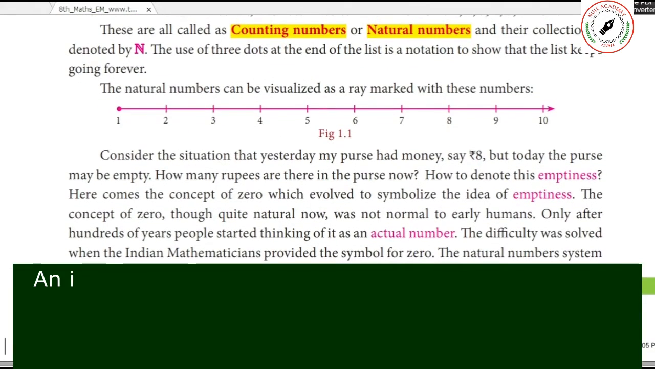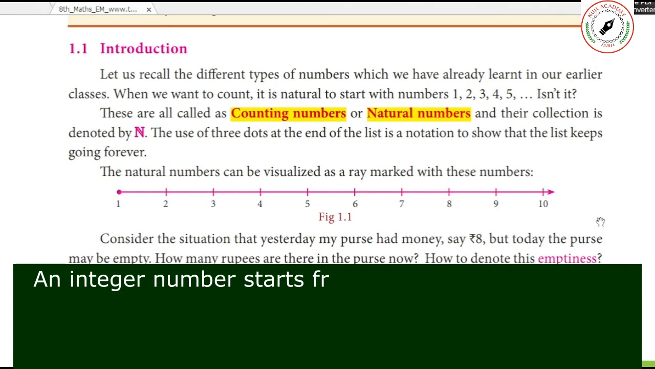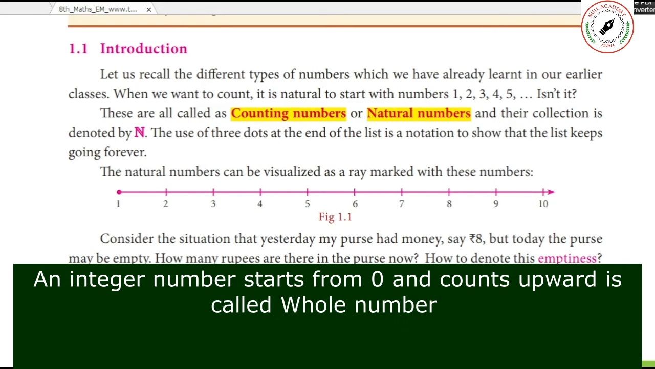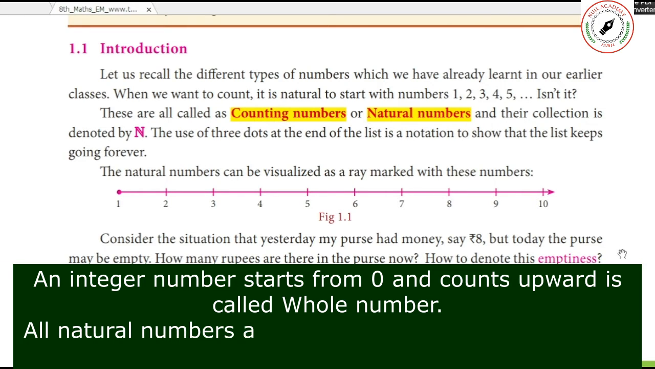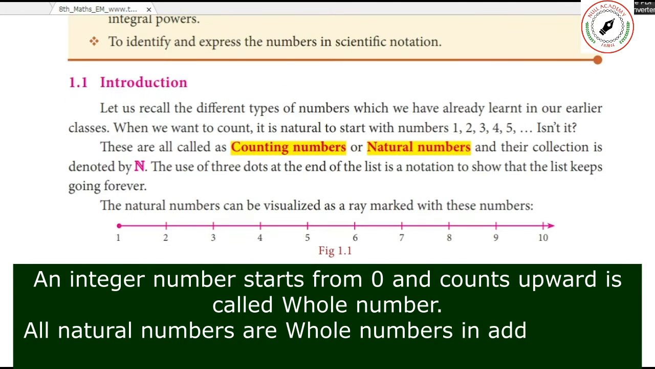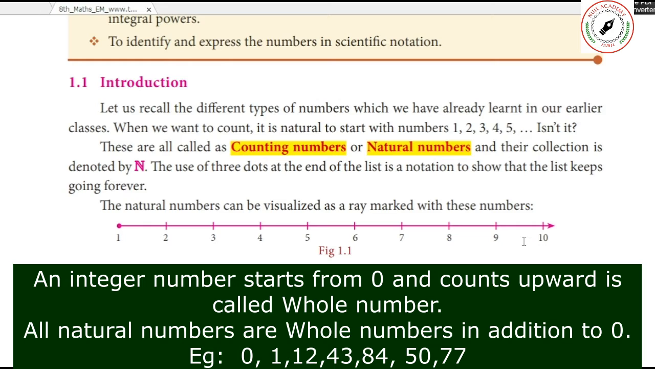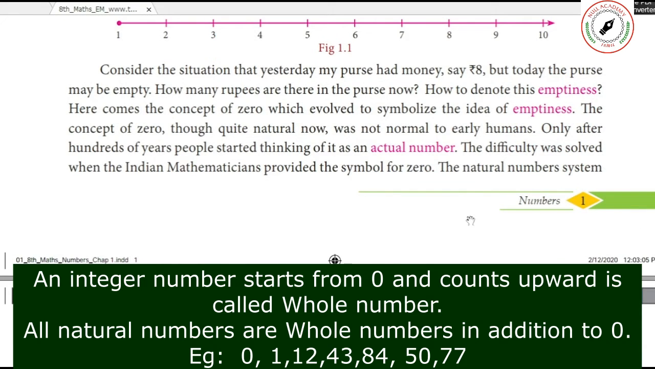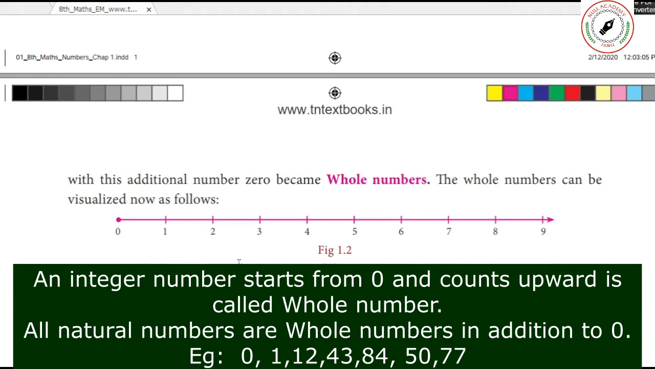Next, what is a whole number? It is similar to a natural number, but it will start with 0. That is the only difference. These numbers 1, 2, 3, 4 tell some count. Suppose something is empty, how will you represent that? If nothing is there, we have to mention that with 0. The natural number system with the additional number 0 becomes the whole numbers.